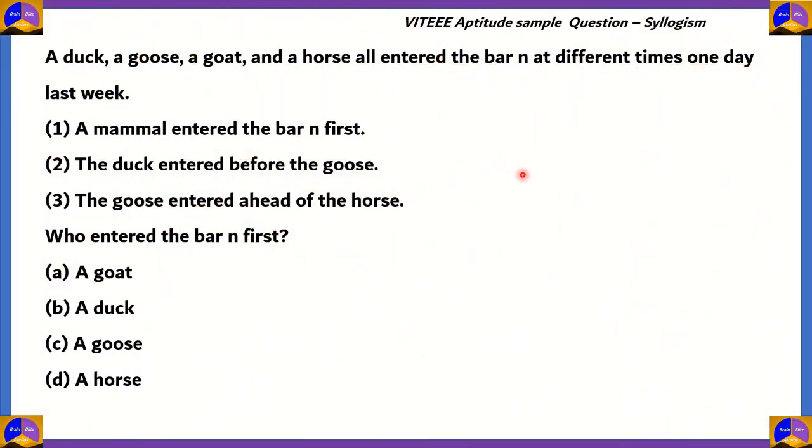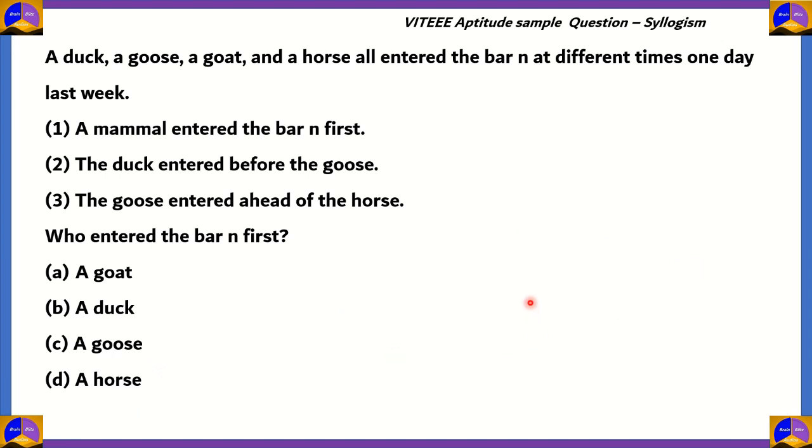So here comes our first question. This question is on syllogism. A duck, a goose, a goat, and a horse all entered the bar N at different times one day last week. Now the statements here are: a mammal entered the bar N first. The duck entered before the goose, and the goose entered ahead of the horse. Who entered the bar first? So is it a goat, a duck, a goose, or a horse?